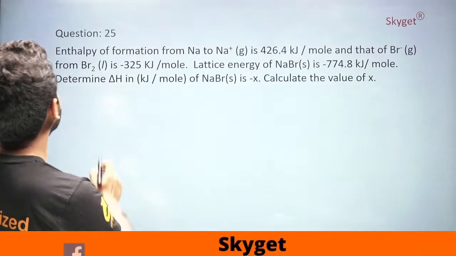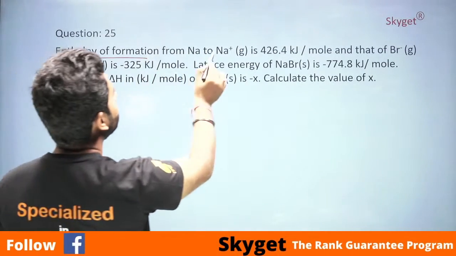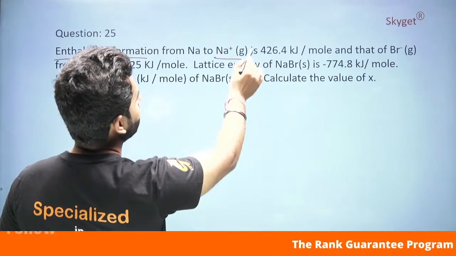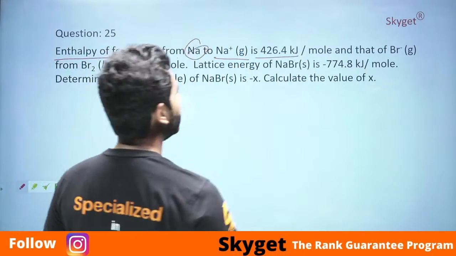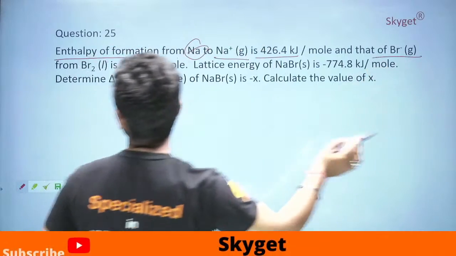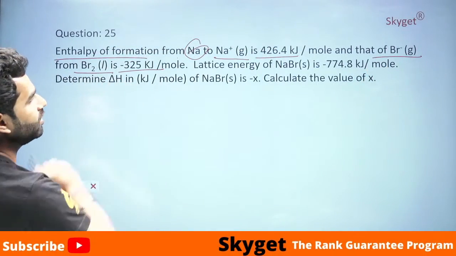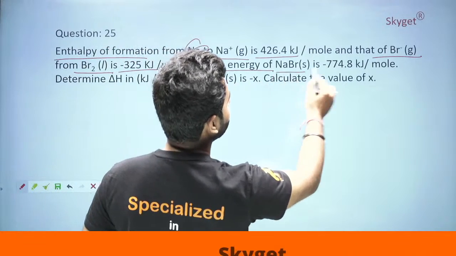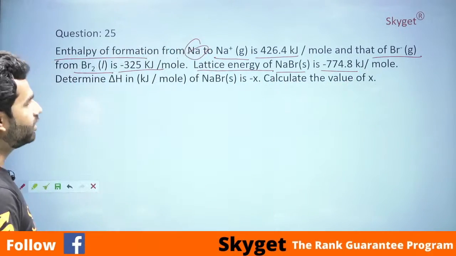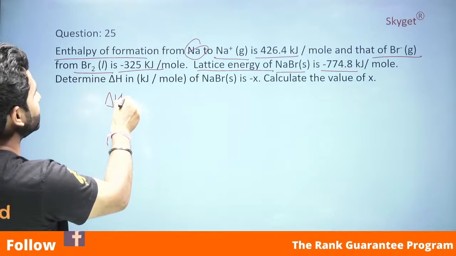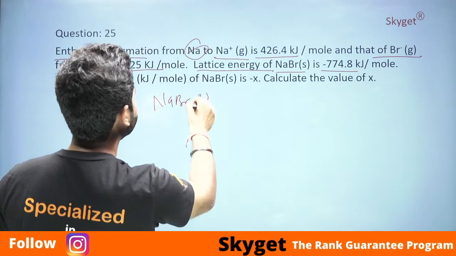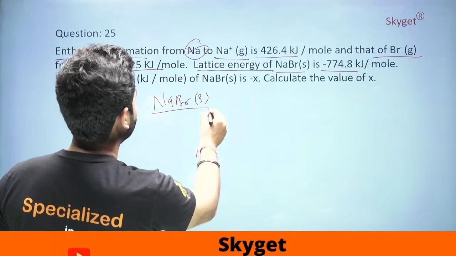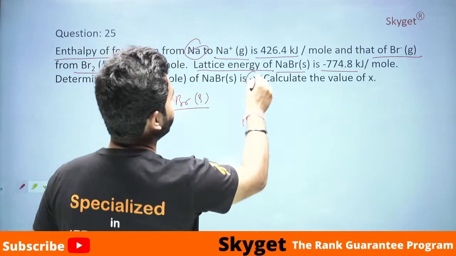The question says the enthalpy of formation of Na+ sodium ion from Na is this one, and of Br minus from Br2 is this one. The lattice energy of NaBr is this one. What do we need to find? We need to find the delta HF, the enthalpy of formation of NaBr solid. The question said it's X, find X.